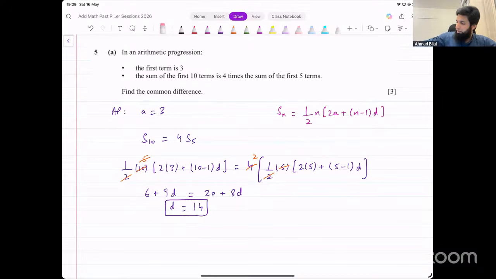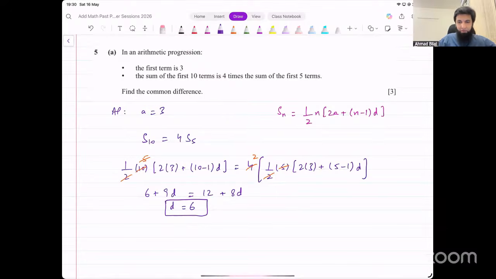I multiplied by 5 there by mistake. It was supposed to be 3. This was supposed to be 3 here. And that becomes 2 into 6, which is 12. And then d equals 6. Yeah, sorry about that. d equals 6, that's the value of d that we end up getting from this.